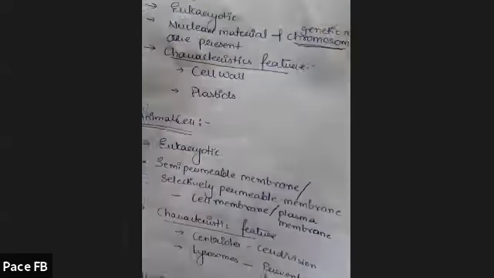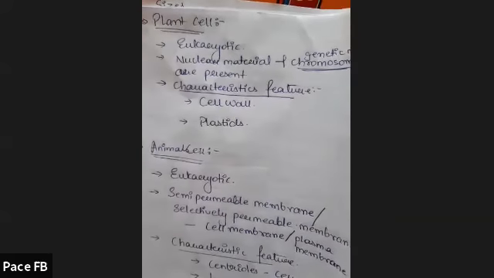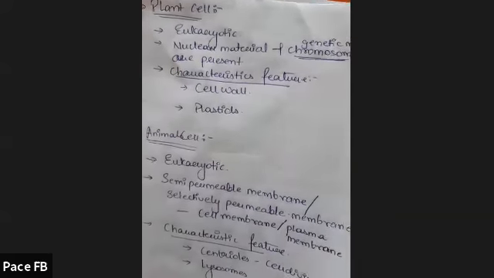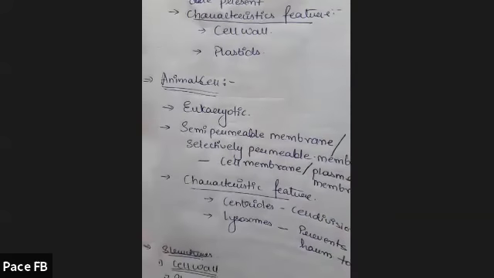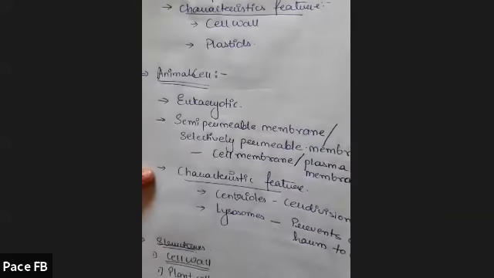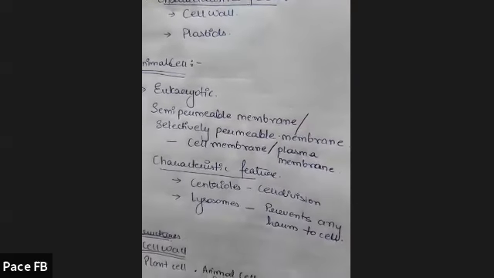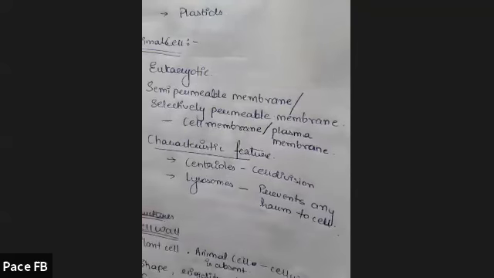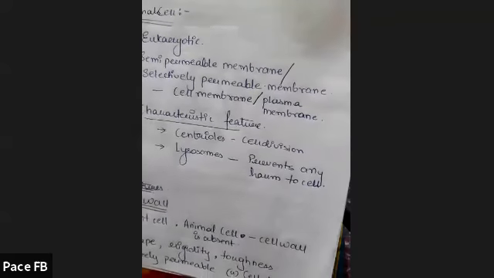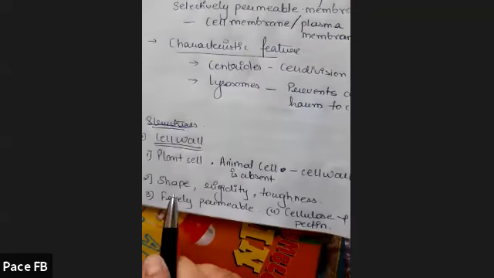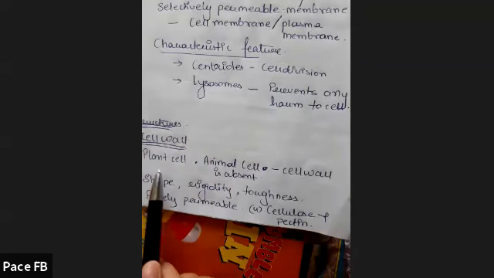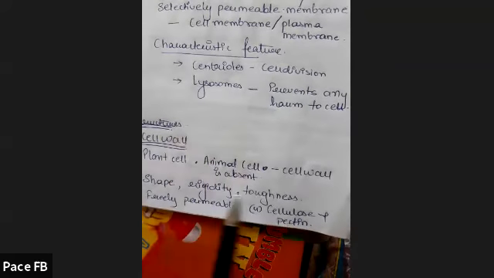The plant cell is eukaryotic, with nuclear material and chromosomes present. Its characteristic features are the cell wall and plastids. Animal cells are also eukaryotic, and the cell membrane is present, which is selectively permeable, meaning only some molecules enter and exit. Characteristic features of the animal cell are centrioles and lysosomes. Next, we discussed the cell wall, which is only present in the plant cell. In the animal cell, the cell wall is absent.